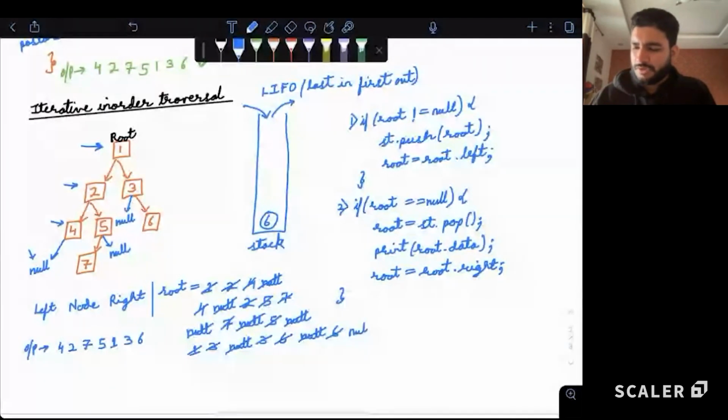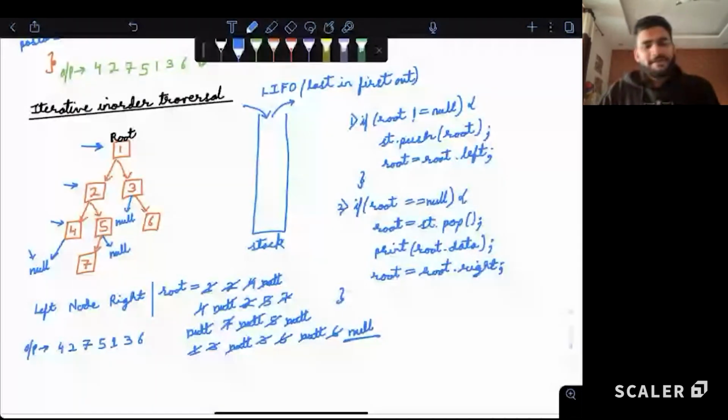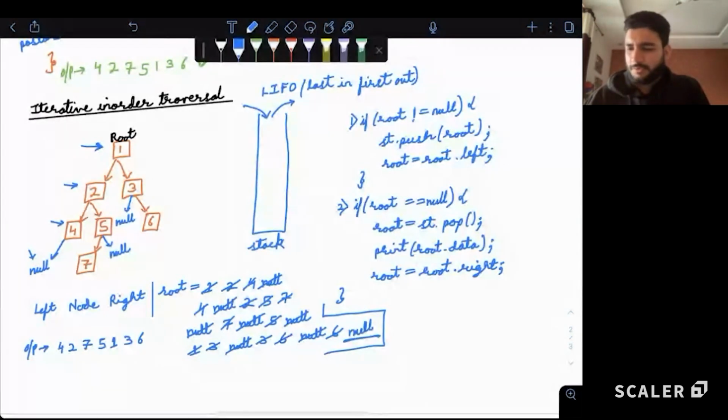Right child of 6 is also null. So at this point of time, if you will notice, the stack is also empty and the current node is pointing to null. Can we say because current node is pointing to null, we don't have anywhere to go, so we should stop? Yes, no? We can stop. So what is the stopping condition? Guys, what is the stopping condition? Stopping condition is root is equal to null and at the same time stack is empty.